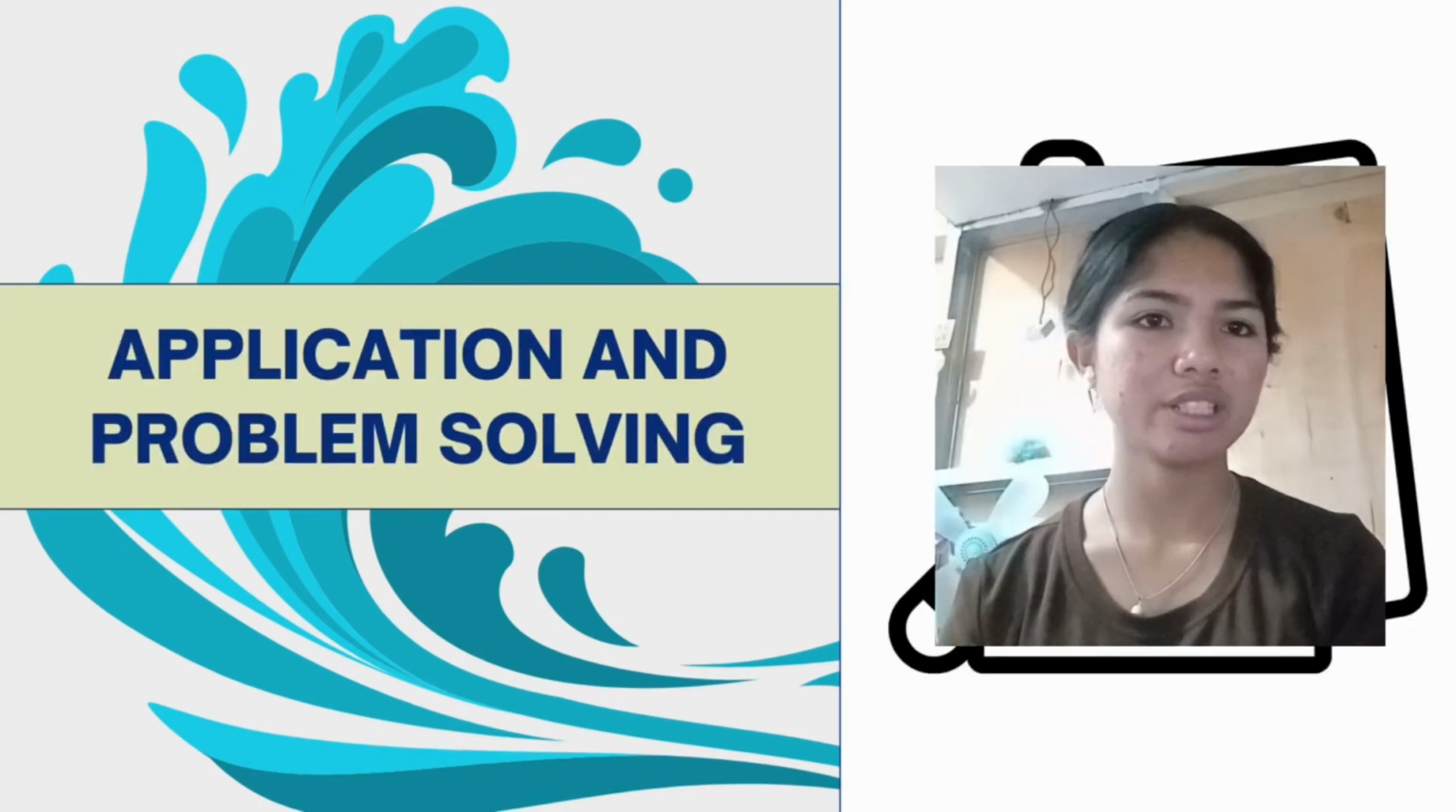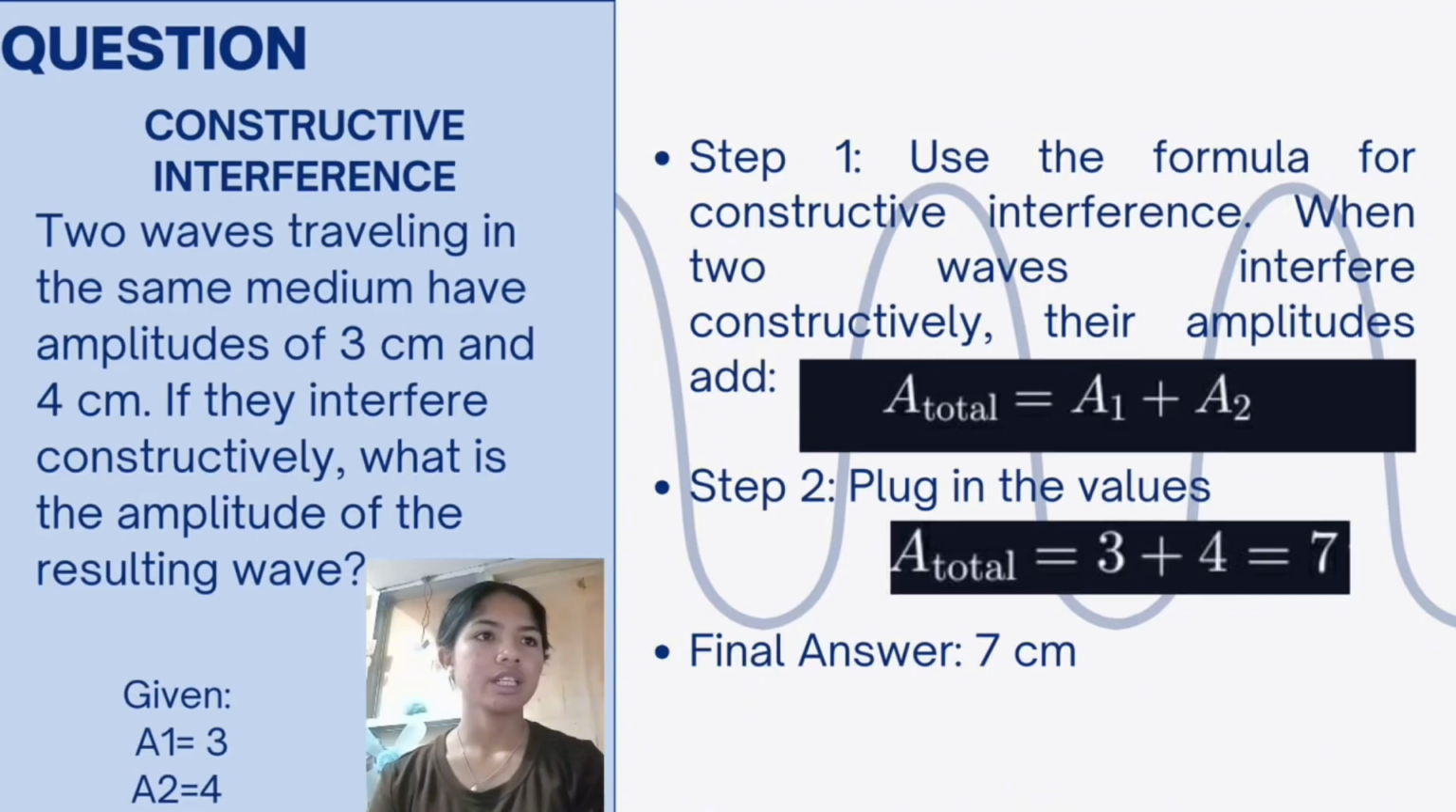Now let's move on to the application and problem solving. Now let's have the first one. Two waves traveling in the same medium have amplitudes of 3 cm and 4 cm. If they interfere constructively, what is the amplitude of the resulting wave?